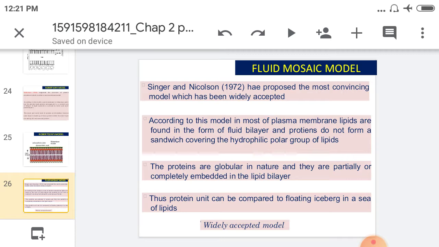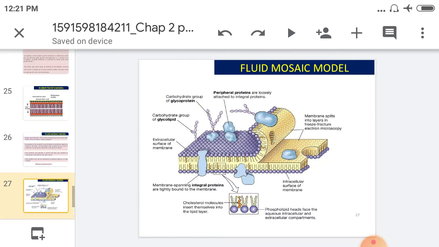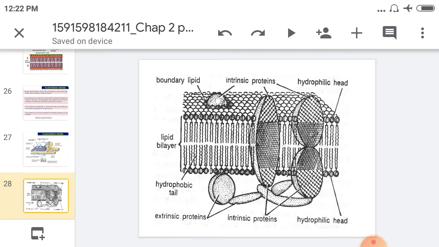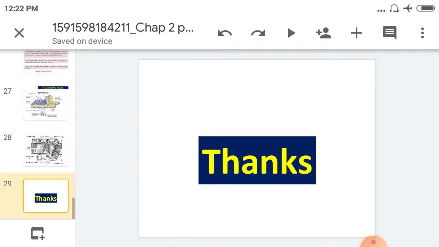Thus, protein units can be compared to floating icebergs in the sea of lipids. It means proteins are icebergs in the sea of lipids. This is very important. And lipids are mostly glycolipids and phospholipids in nature. This is the structure of the fluid mosaic model and it is widely accepted. Here the extrinsic protein, hydrophilic and hydrophobic head, and boundary lipid are present. Here the proteins are totally embedded into the lipid layer, partially or completely. Okay, thank you very much.